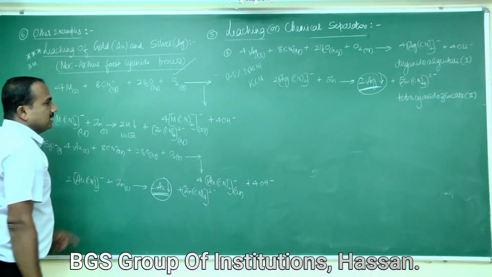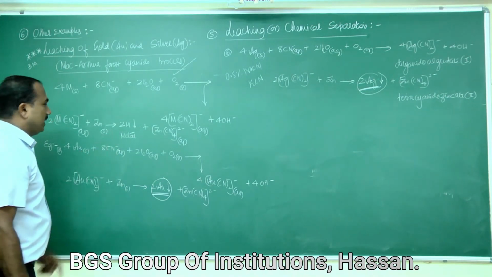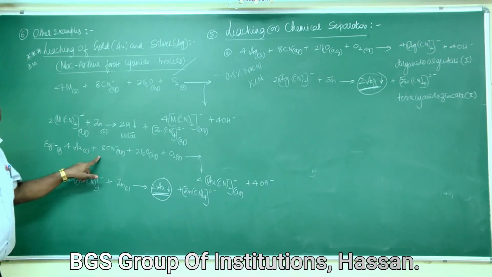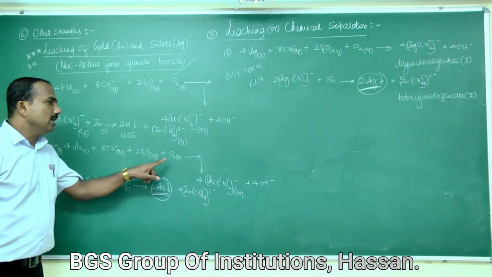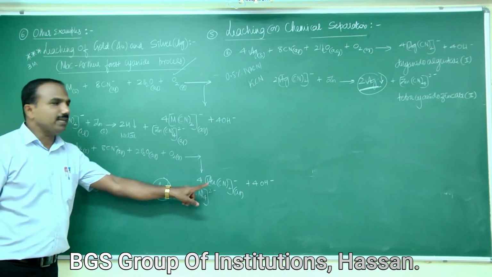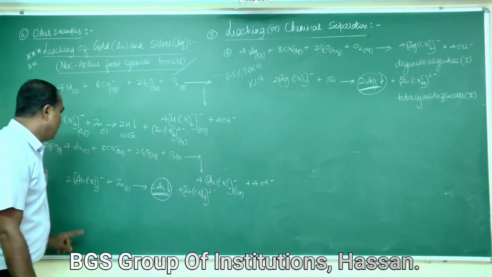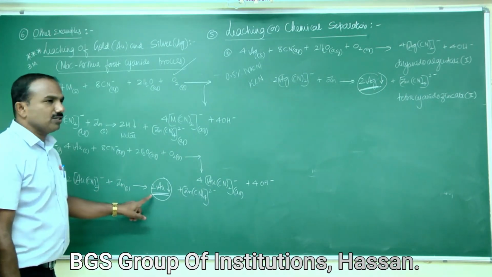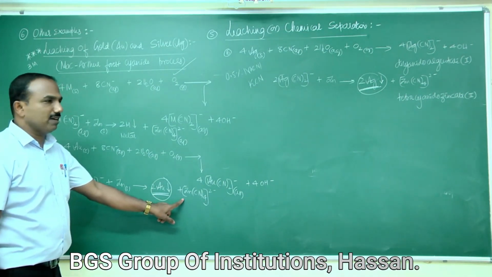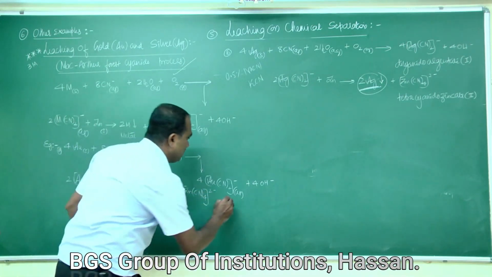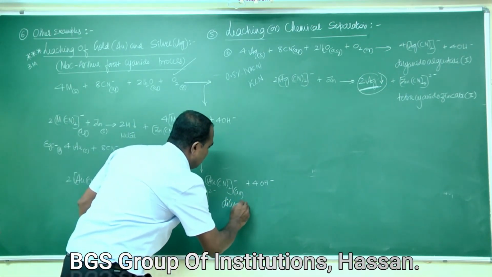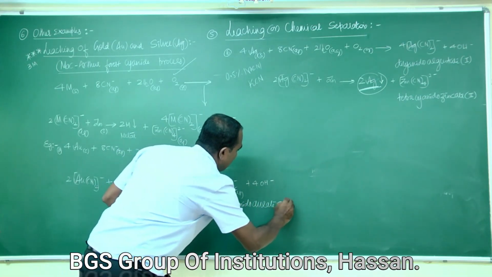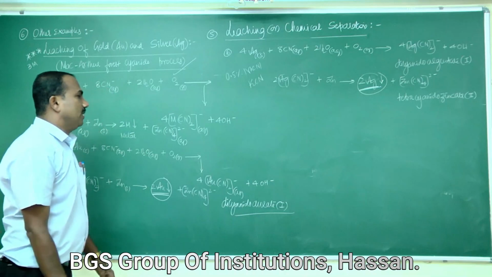The metal gets precipitated. These are the examples for gold: 4Au plus 8CN⁻ plus 2H2O plus O2 gives 4Au(CN)2⁻ plus 4OH⁻. Then 2Au(CN)2⁻ plus Zn gives 2Au precipitate plus Zn(CN)4 2⁻. The name is dicyanidoaurate, oxidation state 1.